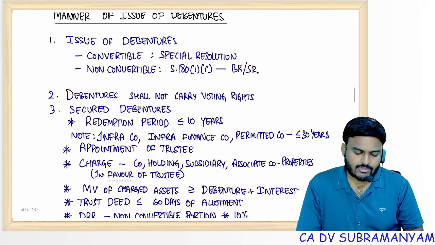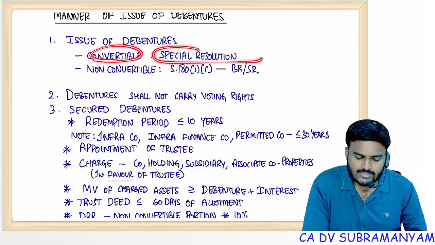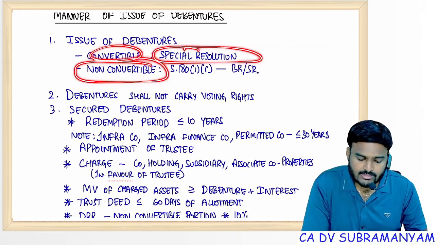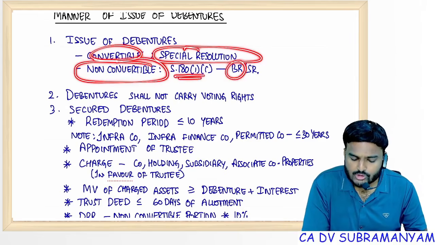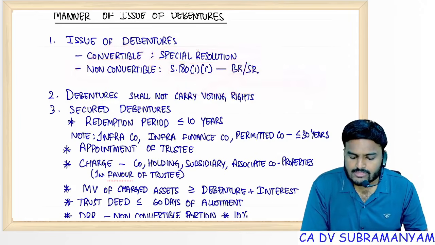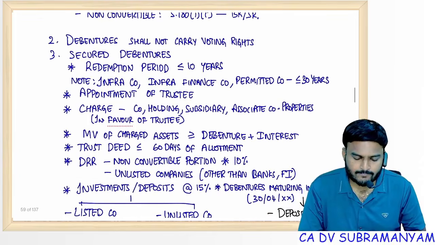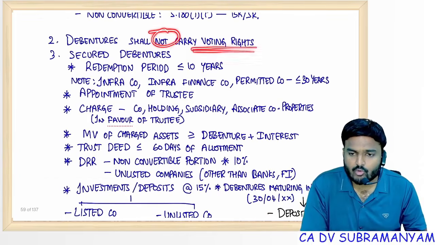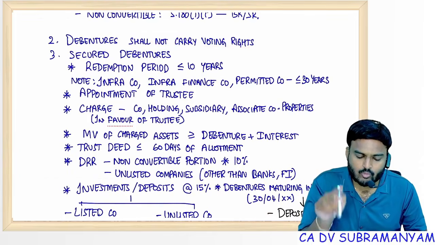In case of debentures, if the company wants to issue convertible debentures, SR is required. Non-convertible debentures within the limits, board resolution. Within the limits of borrowing powers, 100% of paid up share capital plus free reserves plus premium, then board resolution is enough, or else special resolution. Debentures shall not carry voting rights. If the company issues debentures with voting rights, such issue is void.